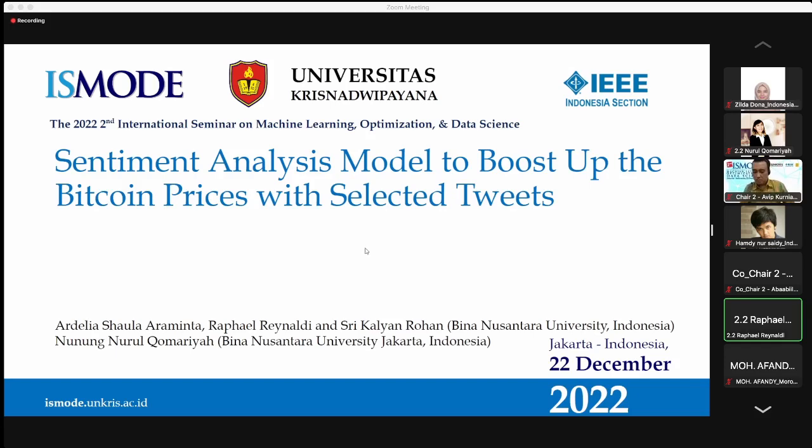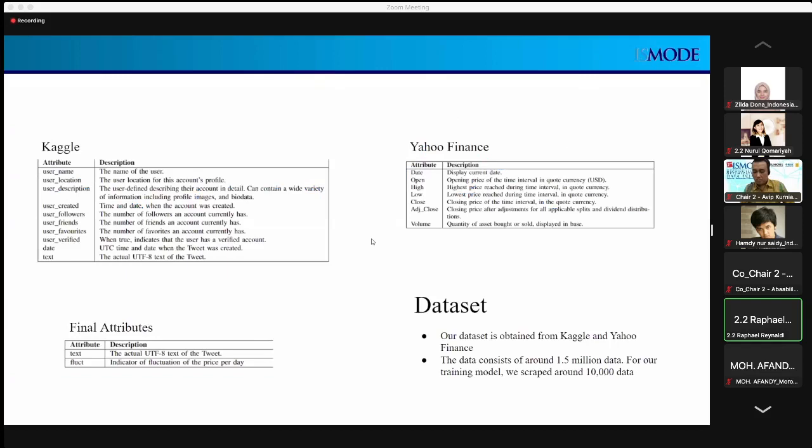For our data set, we took two data sets, one from Kaggle and one from Yahoo Finance. The one from Kaggle is web scraped data of Twitter tweets, and the other is the price action of Bitcoin.